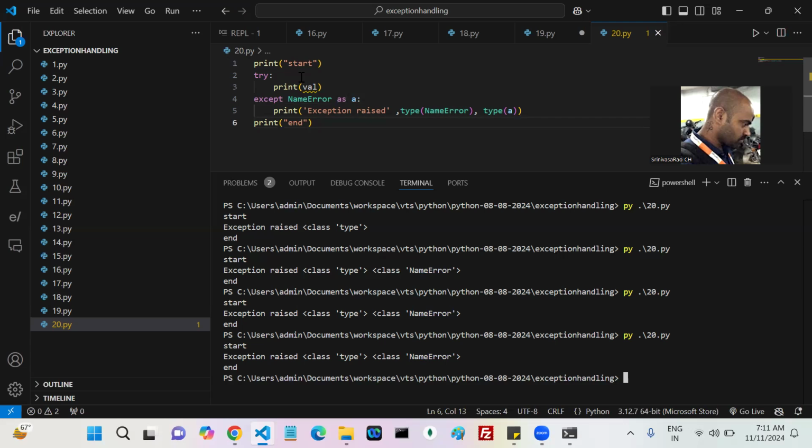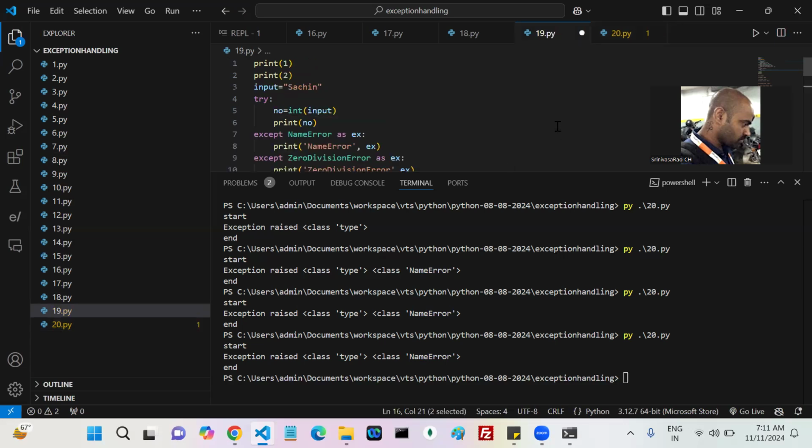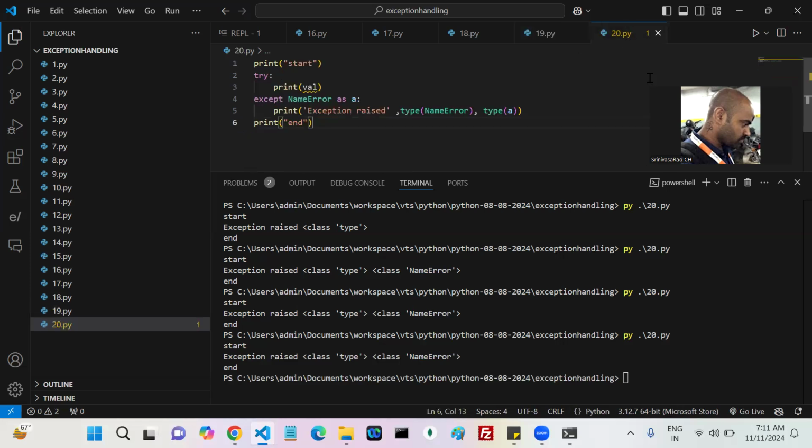Who did this work, the exception object creation? You or Python? Whenever the exception is raised, Python finds which kind of exception it is, and once it finds the exception class, it creates an object. If you want that object, what do you have to do?